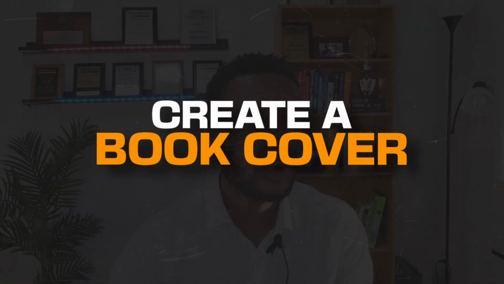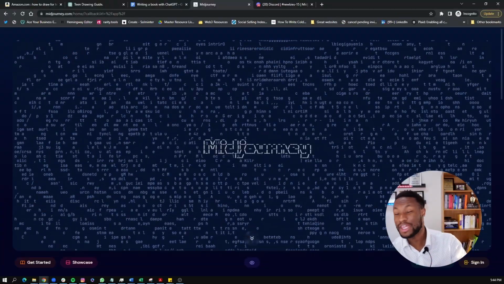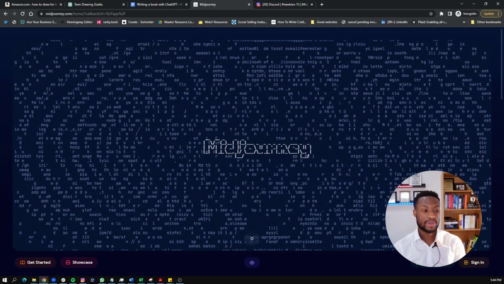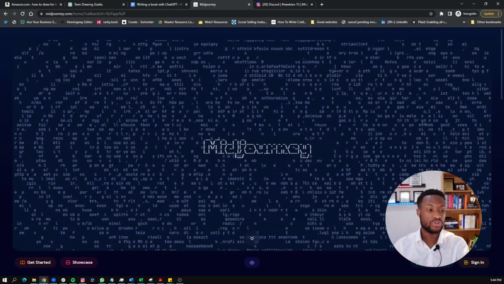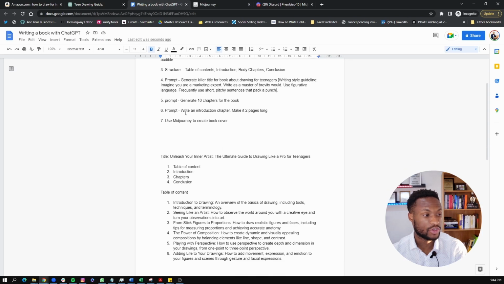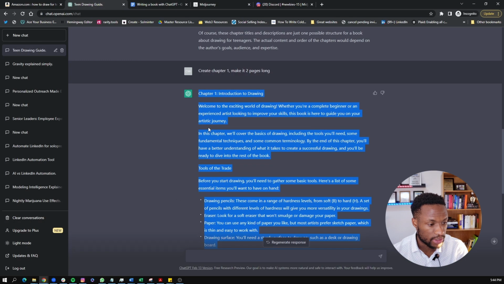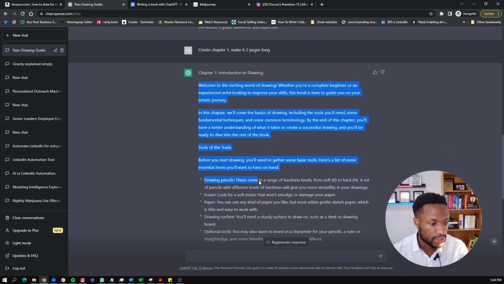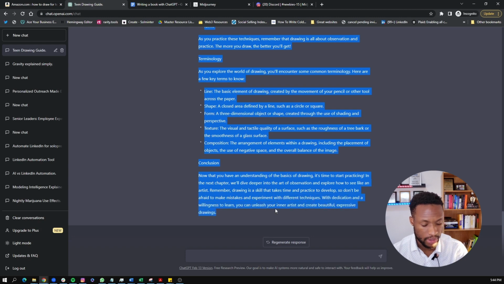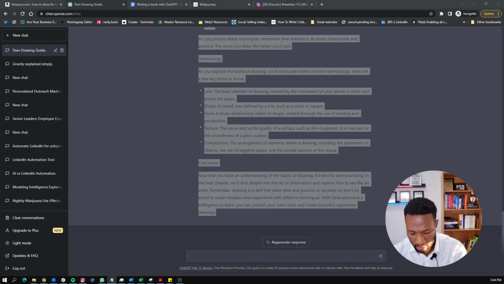So the next thing we want to do is create a book cover. You want to create artwork for the book cover, and my favorite platform to do this is one called Midjourney. Midjourney is an amazing platform that helps you convert text into pictures by giving it instructions. So at this point, this has created all the information we need for the introduction to drawing. So we go in here and just copy this, and then we just clean it up a little bit.